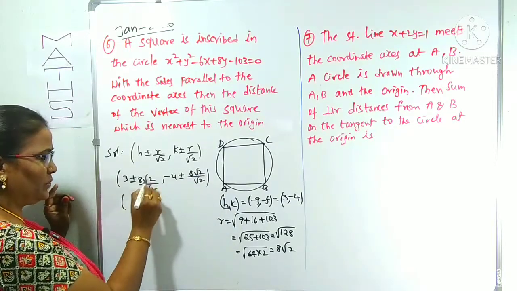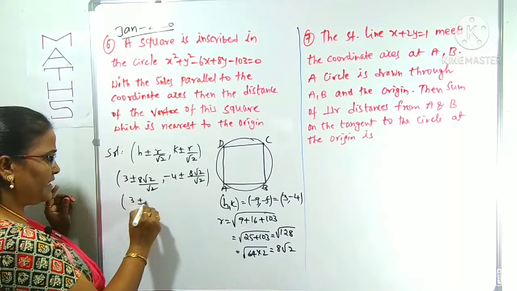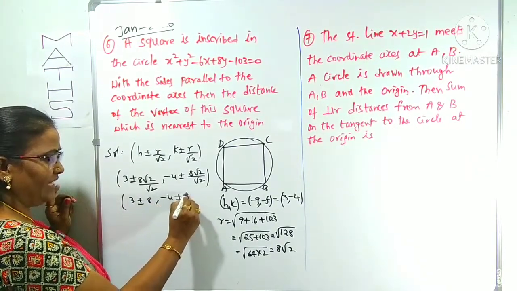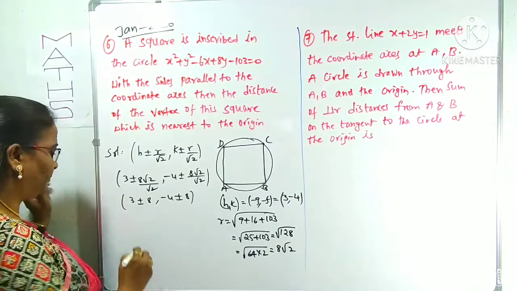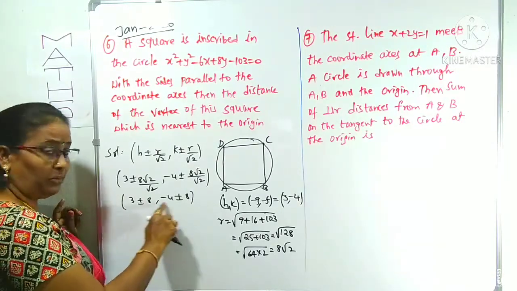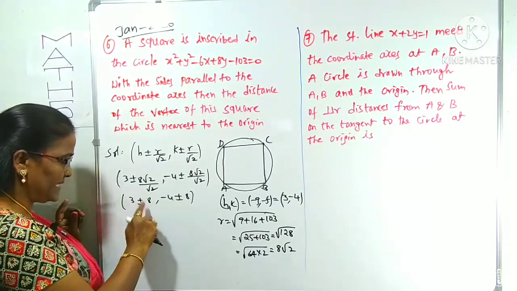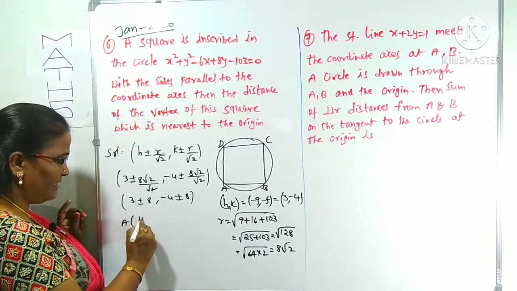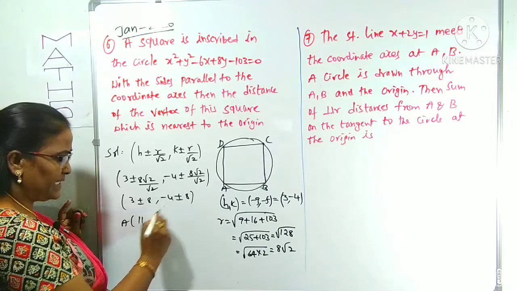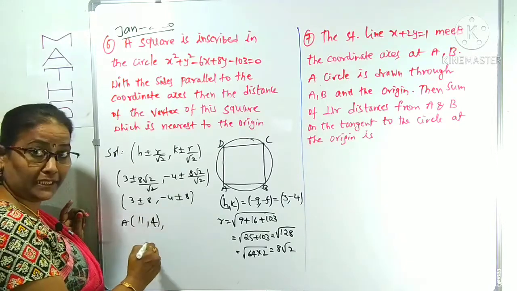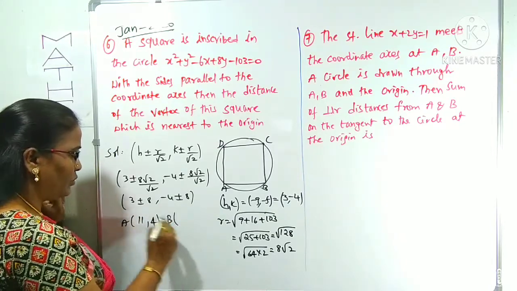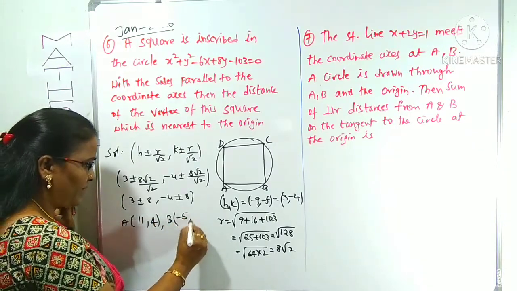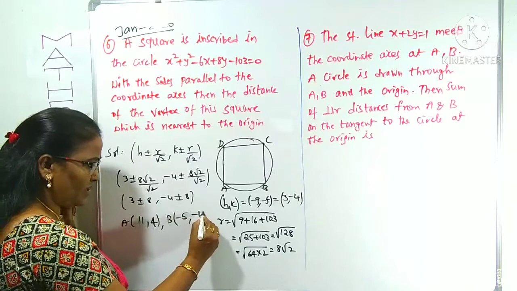Now this will be root 2 cancel. 3 plus or minus 8 comma minus 4 plus or minus 8 will be. Now we can take the 4 vertices, both are plus. Suppose I am taking the A point as 3 plus 8, 11, minus 4 plus 8 is plus 4. This is suppose A point. Some B point, both minus I am taking. 3 minus 8 is minus 5, minus 4 minus 8 is minus 12, right.